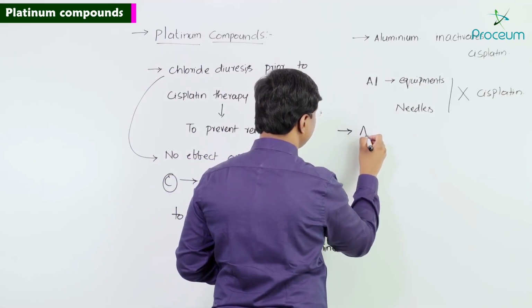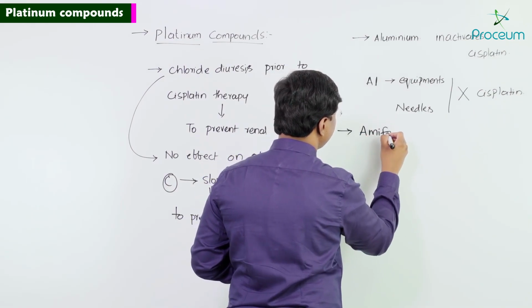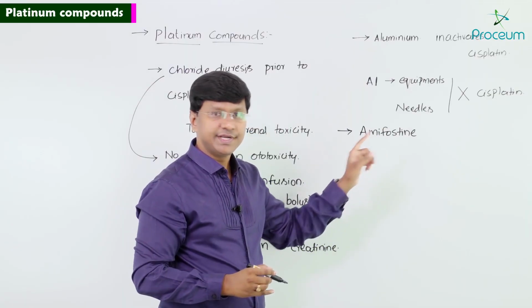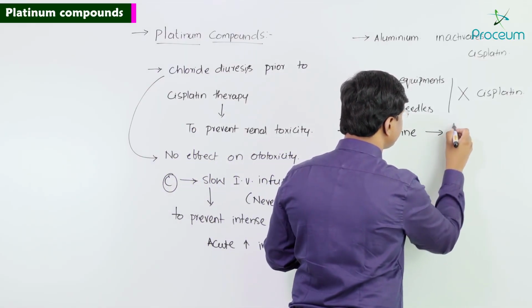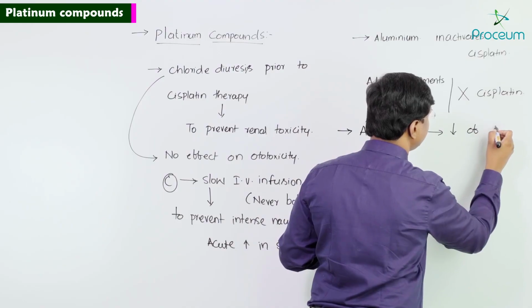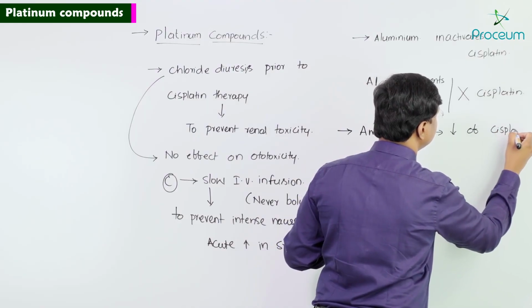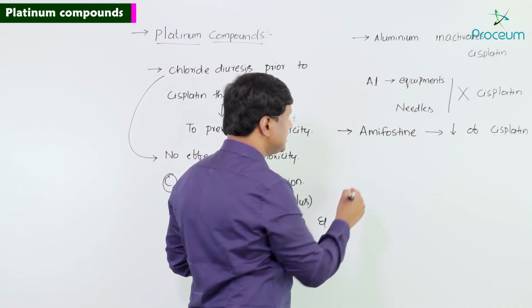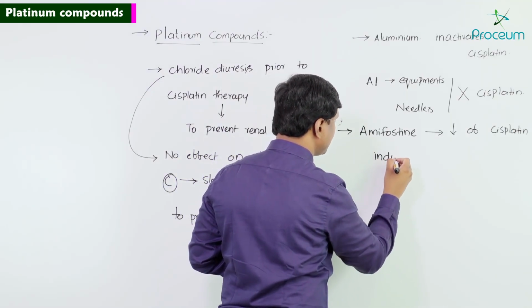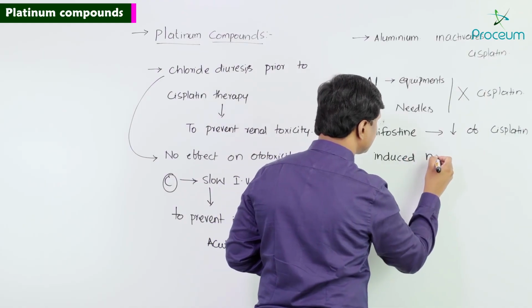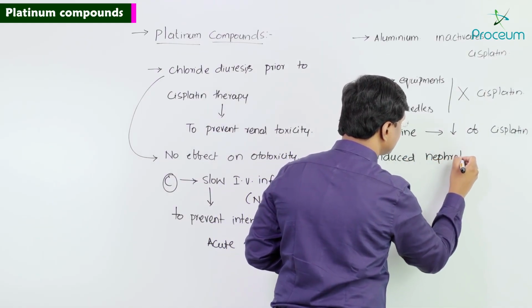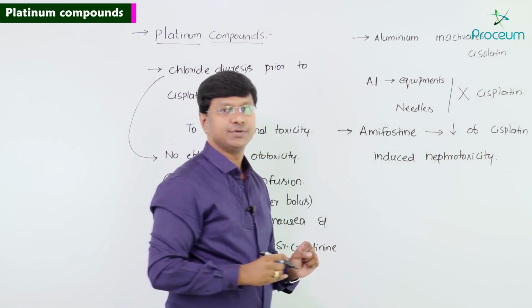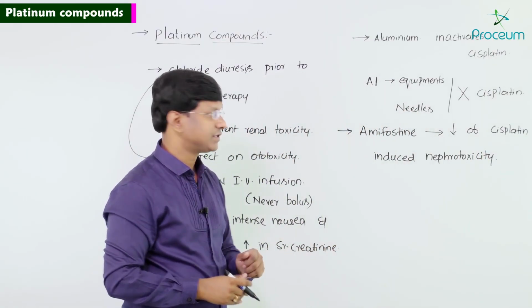Amifostin is the drug which is used for the reduction of cisplatin induced nephrotoxicity.